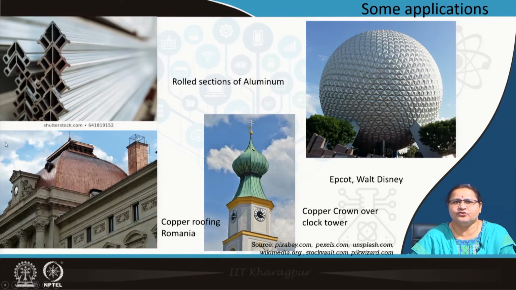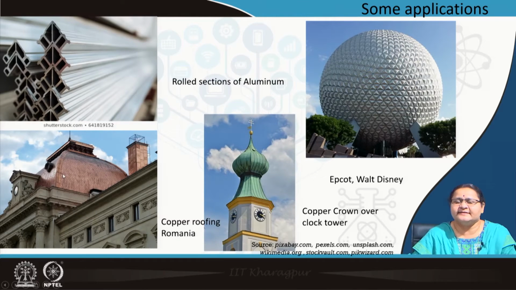Now, we see the other two pictures, both are made of copper. As you see, it is copper roofing, where copper has been used to seal the water entry to make the structure airtight, but you can see there is a difference in color. That is because of the oxidation of copper in this picture, where it has become green, but in this picture it has retained its luster, that is shine.